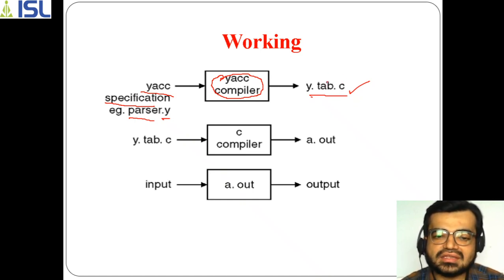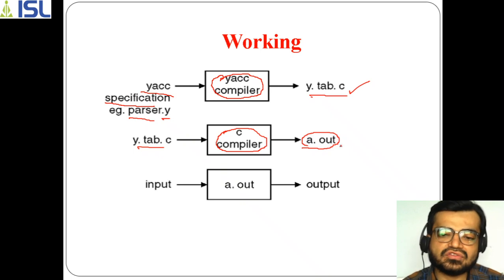Now using this C file, in the second phase we are using a C compiler. The C compiler naturally takes a C file with an extension of .c, and it will give you an executable file which is called a.out. What does a.out refer to? The executable file of a C program.